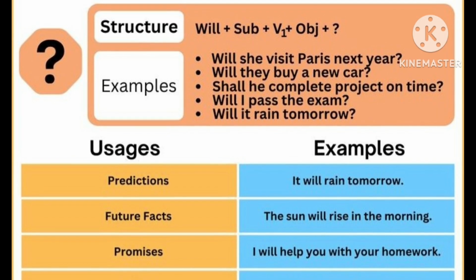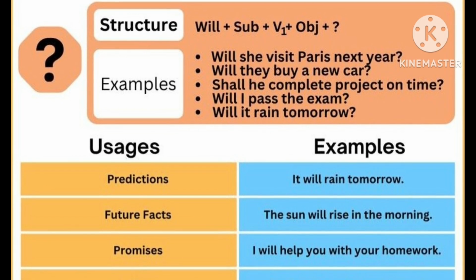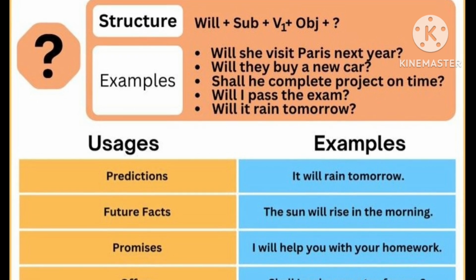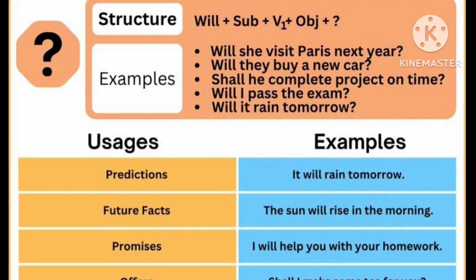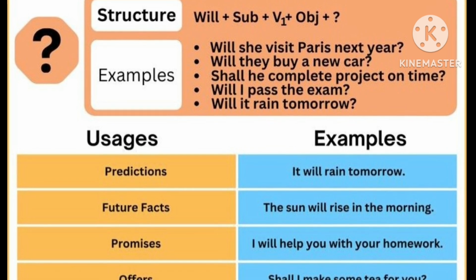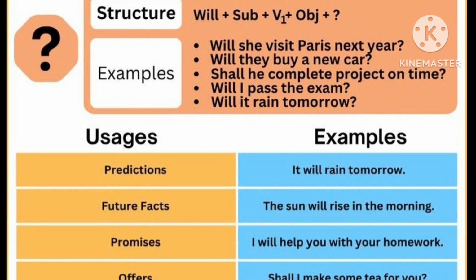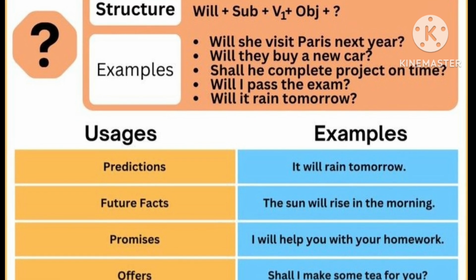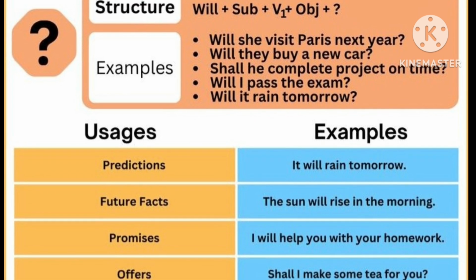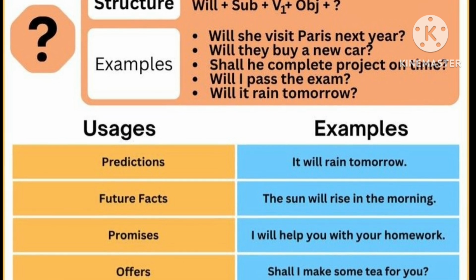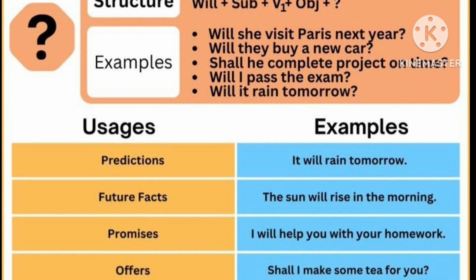If we come to interrogative sentences, the structure will be will plus subject plus V1 of the verb plus object and the question mark. Example: Will she visit Paris next year? Will they buy a new car? Shall he complete the project on time? Will I pass the exam? Will it rain tomorrow?